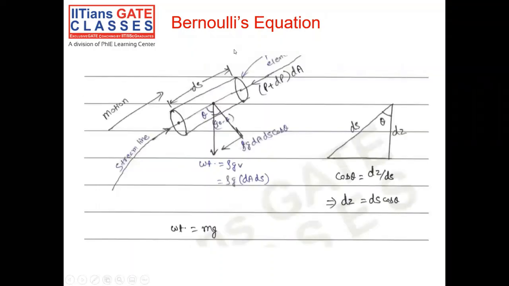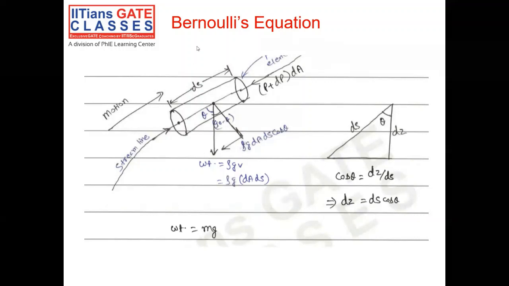To derive Bernoulli's equation, I'm going to assume a cylindrical fluid element, as you can see on the screen.